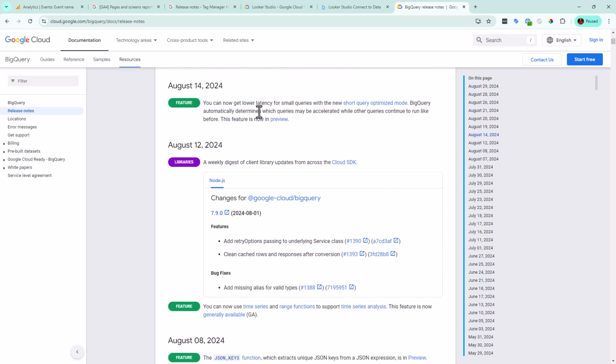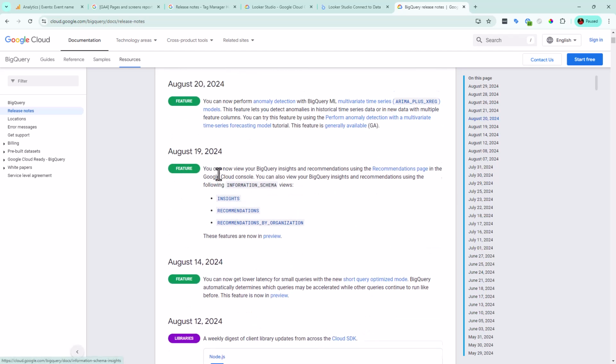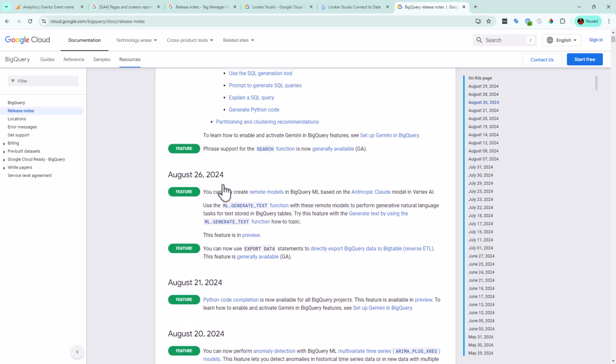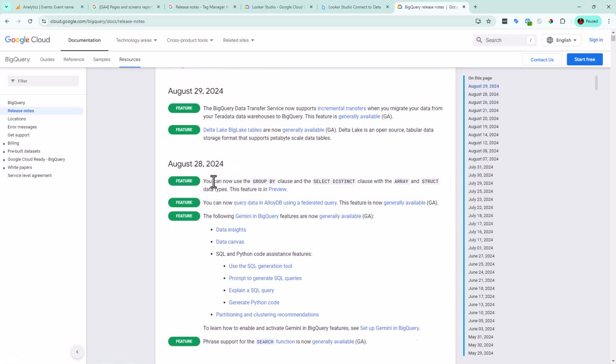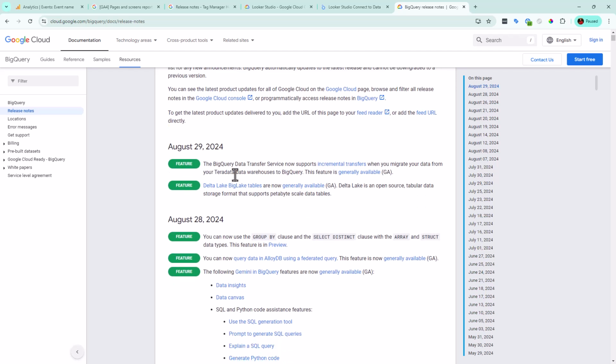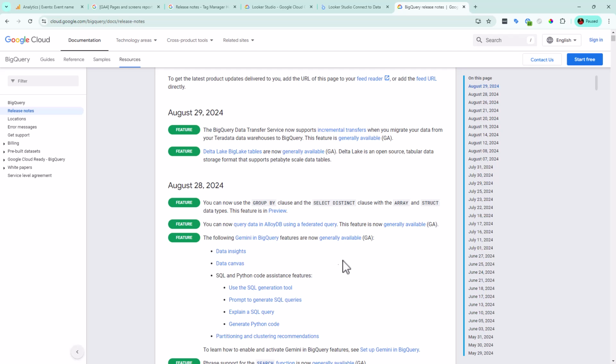But a lot of times if people want to use the data from BigQuery and put it into Looker, they need something in between. And what Manisha is saying is that in the direction they're going, it seems like it's going to be a lot easier to get your data out of BigQuery and use it for reports, which is fantastic news for those of us like me that don't want to have to sit there and rebuild all this data in another tool. It just makes things more complicated and you have another expense. So just be aware that those are things that are coming out and being updated.